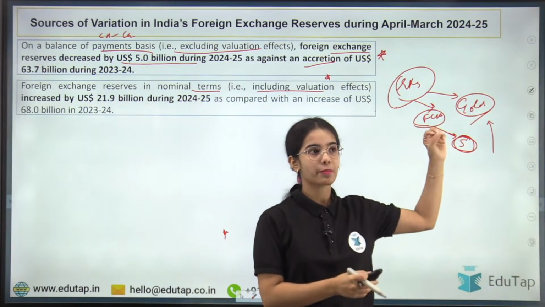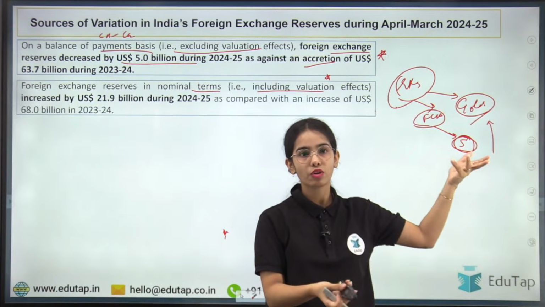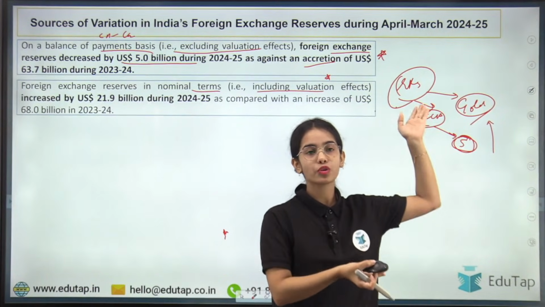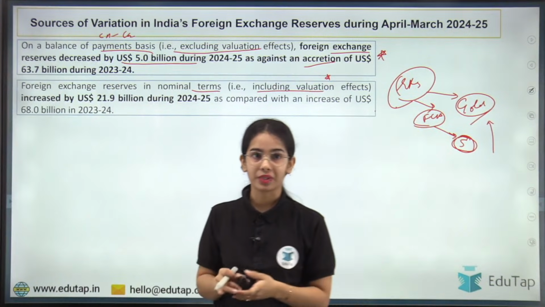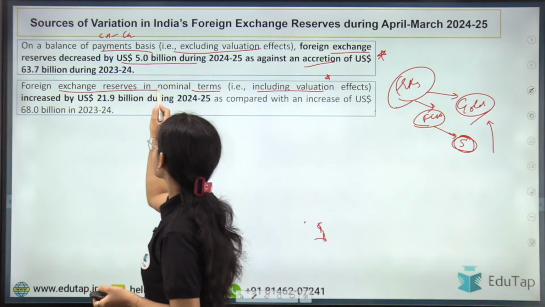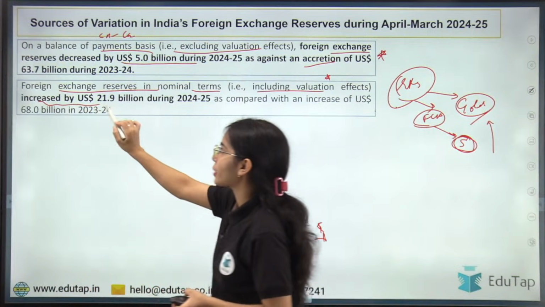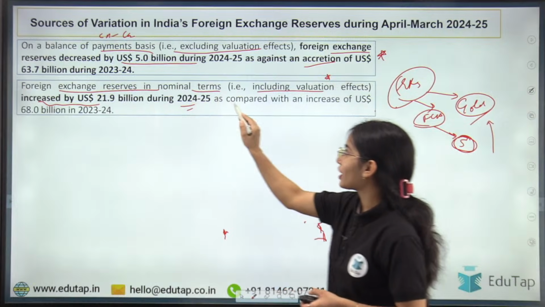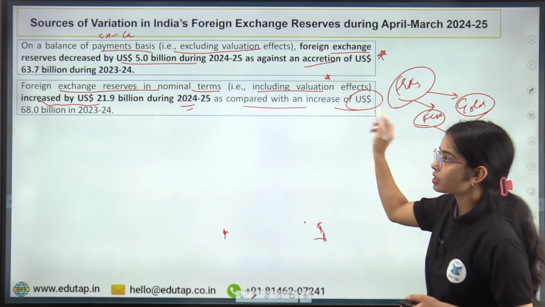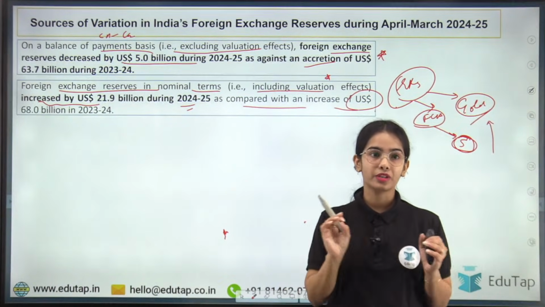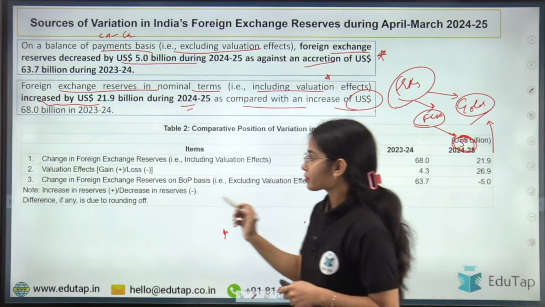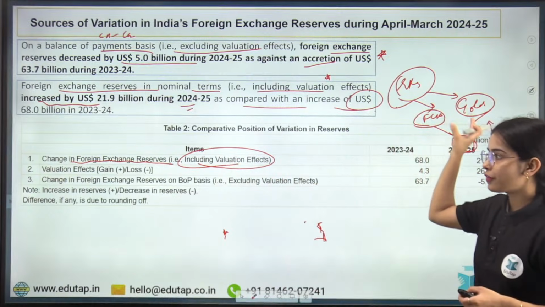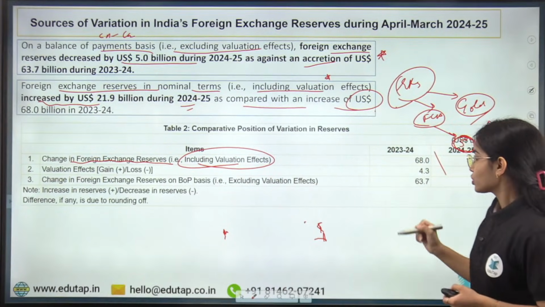If RBI is keeping 100 metric tons of gold, let's say, and the gold value is increasing very rapidly, the foreign exchange reserves value should be increasing, right? So the foreign exchange reserves in nominal terms actually increased by $21.9 billion during 2024-25, as compared with an increase of $68 billion in 2023-24. Here you can see the change in foreign exchange reserves including the valuation effect, the effect of the increase in gold prices.